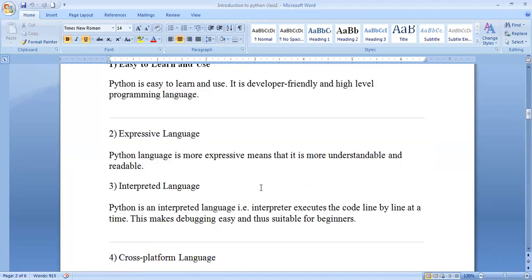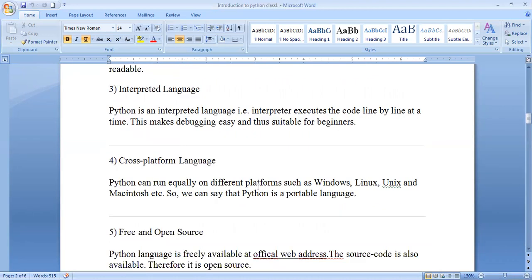And the next one is interpreted language. Interpreted means we compile line by line instead of all at a time. That is also a great advantage of Python, and it is very well suited for beginners. And this makes debugging very easy. What is a cross-platform language? Examples of cross-platform operating systems are Windows, Linux, Unix, and macOS. Why are these platforms chosen here? Because Python is supported in Linux and Unix with some commands. In Windows, the Python tool will be there. We are using the 3.8 tool. So we can say that Python is a portable language.